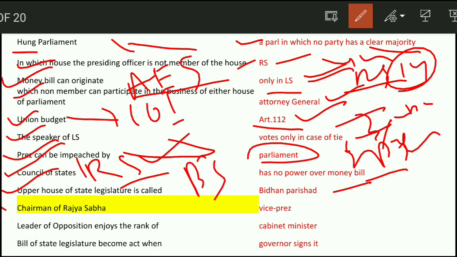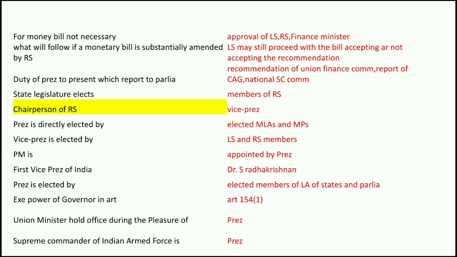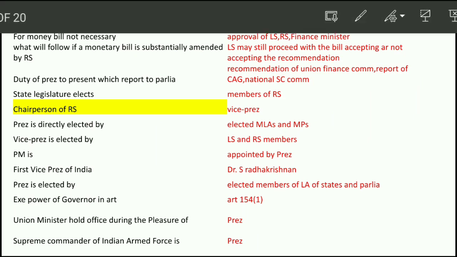Next question. Chairman of Rajya Sabha is the Vice President. Leader of opposition enjoys the rank of cabinet minister. A bill of state legislature becomes an act when the governor signs it, and for the Union it is the President. Next question. For a money bill, it is not necessary to have the approval of Rajya Sabha; the finance minister introduces it in Lok Sabha. It is not required.